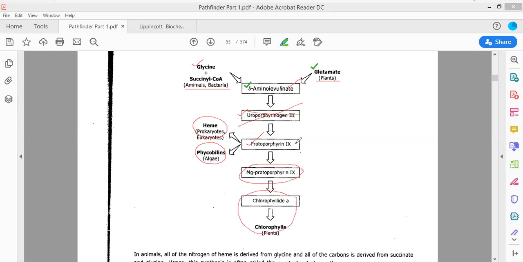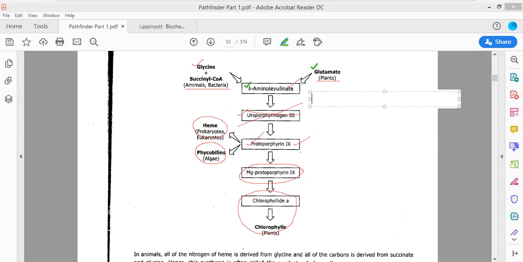So you can see this. Protoporphyrin 9 indicates that the heme group of hemoglobin, phycobilins of algae, and chlorophylls of plants have evolved from a simple single microbial protozoan. Okay, so what does this indicate?